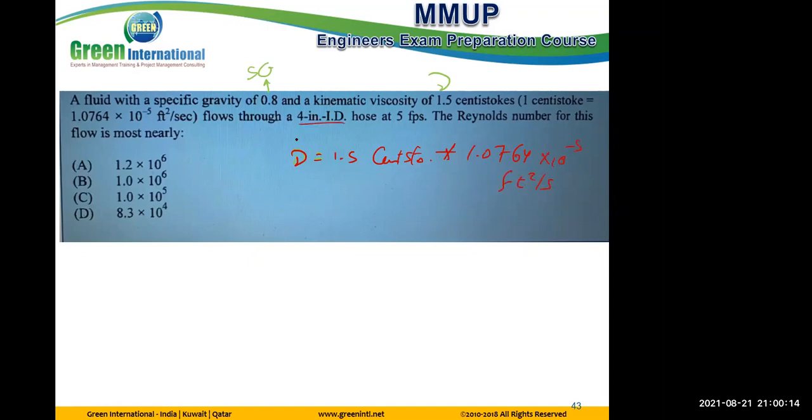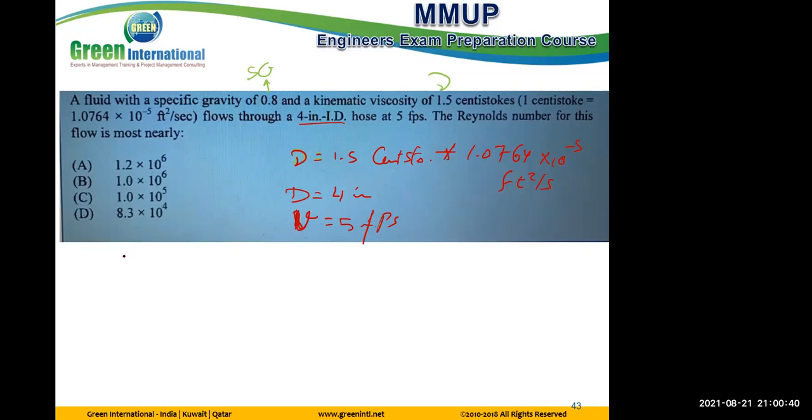Flow through a 4-inch diameter, so the diameter is 4 inches, and velocity is 5 feet per second. If you check the common material shared on the internet for this question, the answer shared is not correct. You can go back to the material and check. Why?